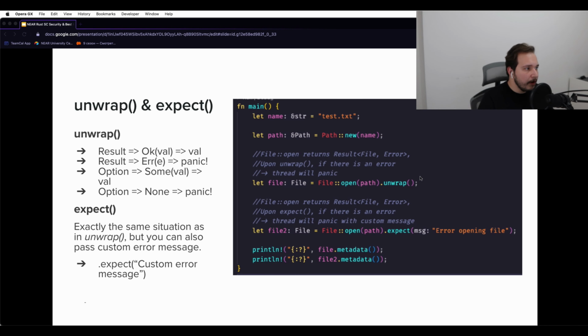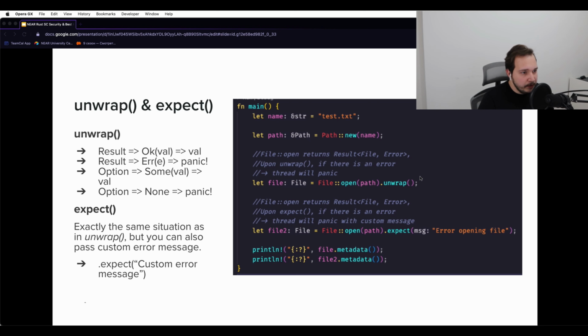Welcome back. In this video, I'll show you how you can get unrecoverable errors through unwrap and expect usage and panicking macros. So unwrap is used to unwrap option and result types to get values back. However, an unwrap will throw a panic if it gets none back from the option type or error from the result type. Expect works in exactly the same way, but we can also pass a custom panic message.